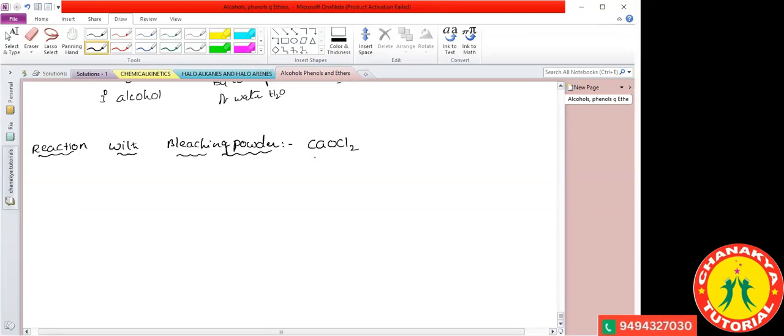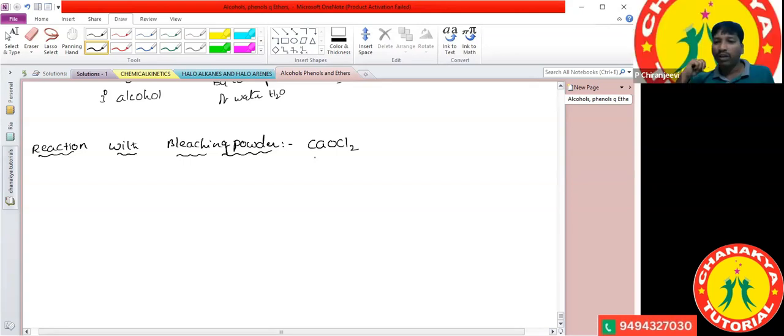It will act as an oxidizing agent. Very good. Bleaching powder acts as an oxidizing agent because it releases nascent oxygen. Whenever it dissolves in water, it releases nascent oxygen, which decolorizes the water and removes the color, so we also call it a bleaching agent.